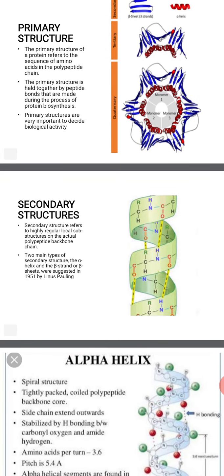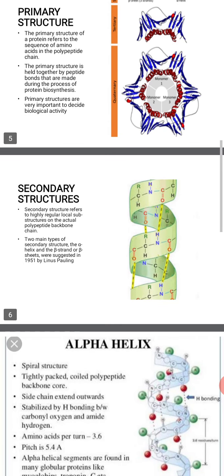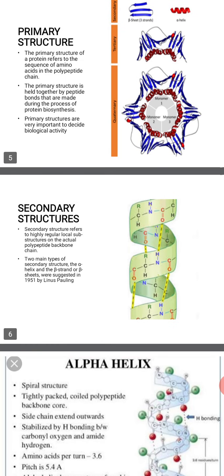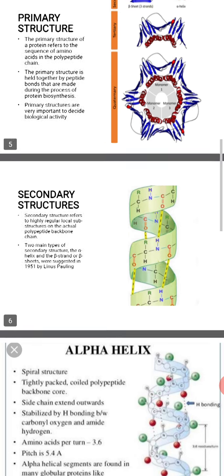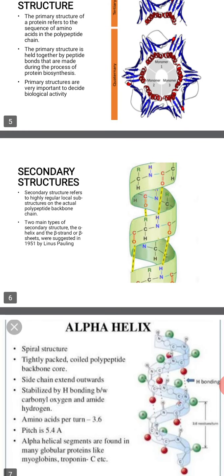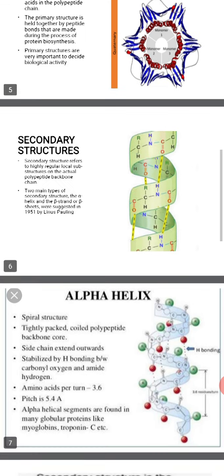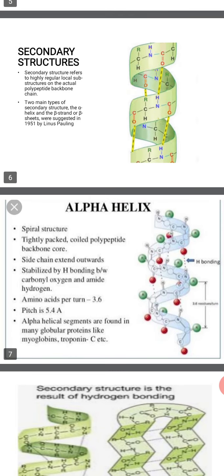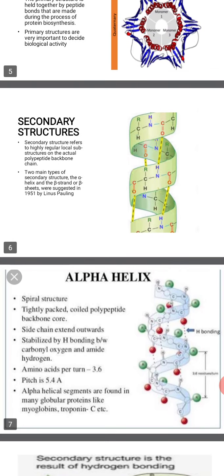Then moving into the secondary structure. The conformation which the polypeptide chain in a protein assumes as a result of intramolecular or intermolecular hydrogen bonding is called secondary structure. There are two common types of secondary structure: alpha helix structure and beta pleated sheet structure. There are other kinds of structure like beta bends, omega loops, and so on. I'm going to discuss the two main common types, alpha helix structure and beta pleated structure. So here there is a diagram of alpha helix.